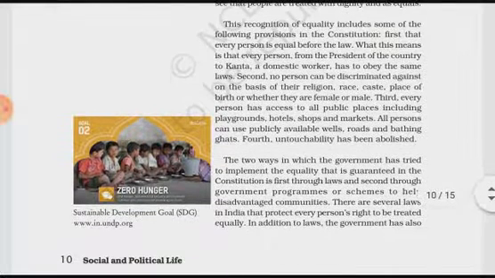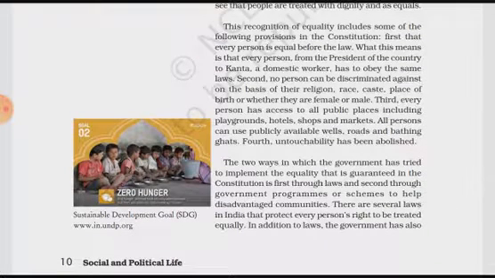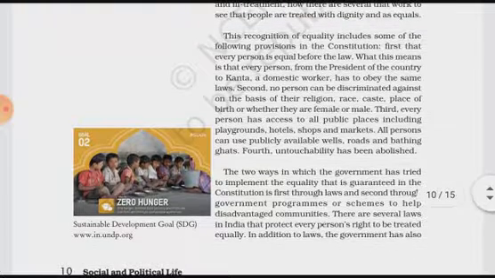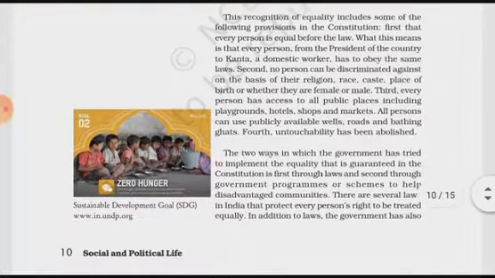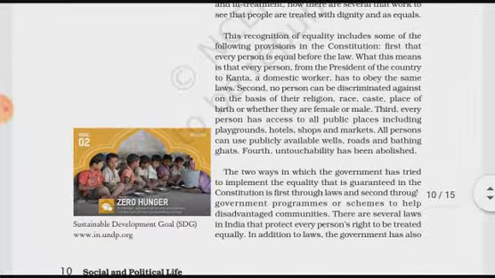Second, no person can be discriminated against on the basis of their religion, race, caste, place of birth, or whether they are male or female. No one can be discriminated against in our country on the basis of their religion or race. Race means their color. Nor on the basis of caste, place of birth, or whether they are male or female. So every person will be treated equally.